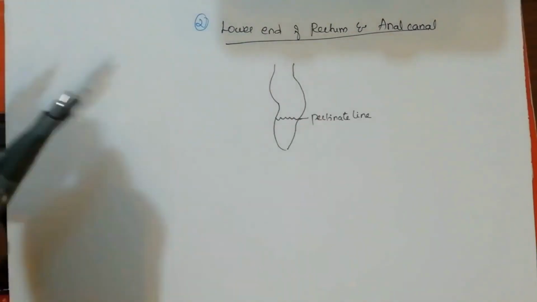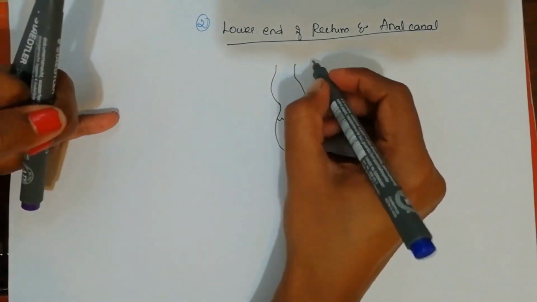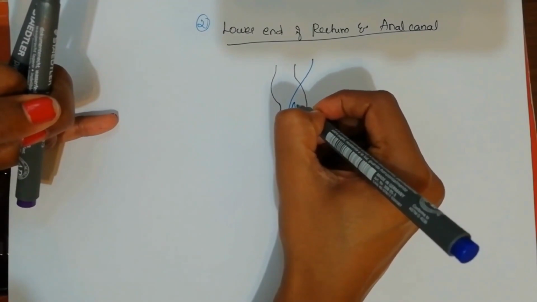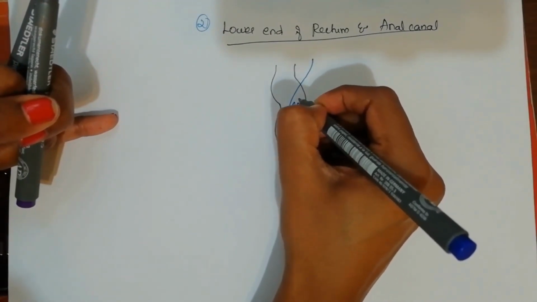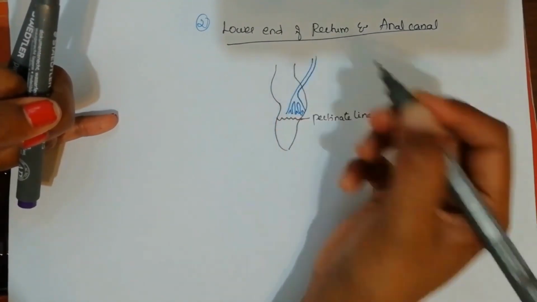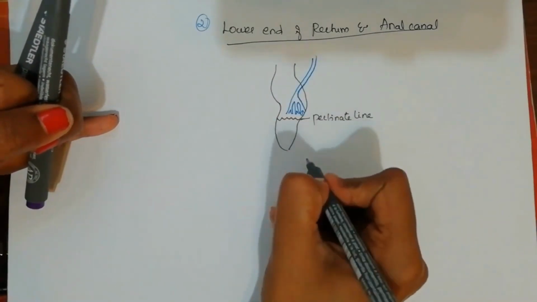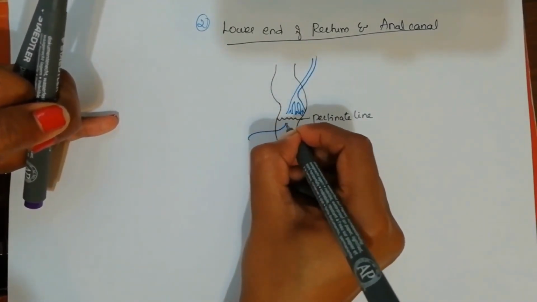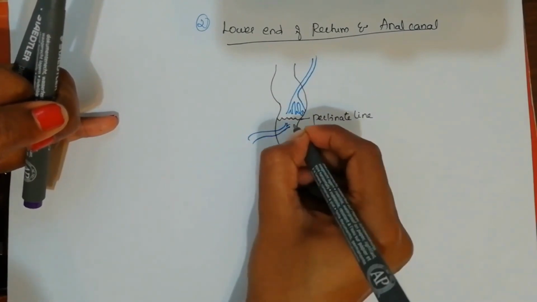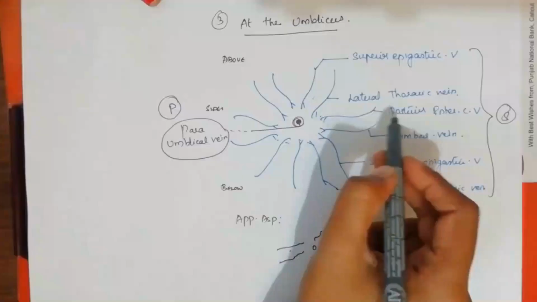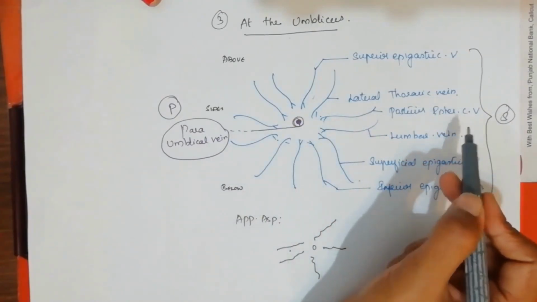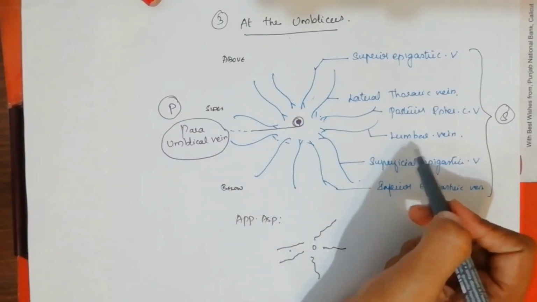Here we have again portal and systemic veins. The first vein is the superior rectal vein, which drains into the portal system, and in the lower part below the pectinate line we have some veins, the middle and inferior rectal veins, the posterior intercostal vein, and then lumbar veins.